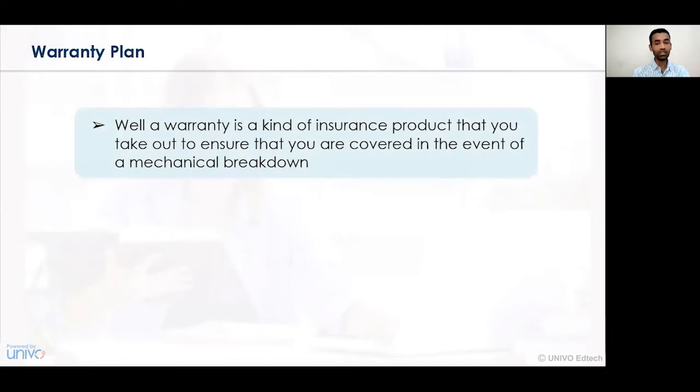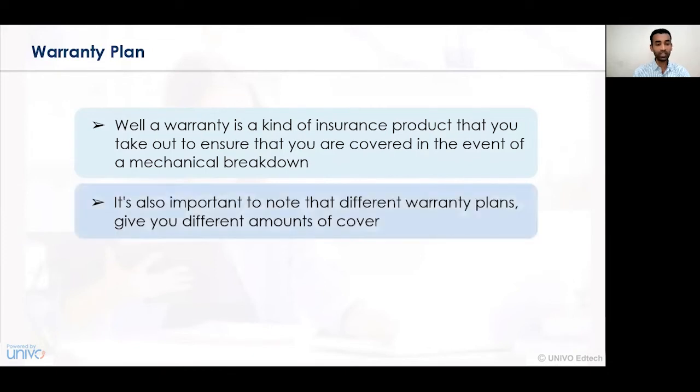Now let us understand what we mean by a warranty plan. A warranty plan is a kind of insurance in which the product that you are purchasing is provided warranty or insurance coverage for a certain period. If there is a mechanical breakdown or a technical issue associated with a certain product, then the warranty plan or warranty agreement can be raised, and the damages to the product can be addressed.